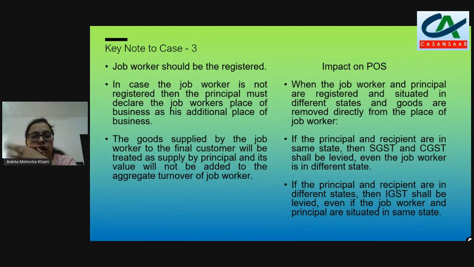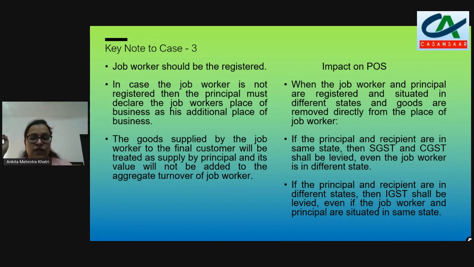Now when the job worker and the principal are registered and situated in different states, it is an interstate movement, and the goods are directly being supplied from the place of the job worker. The job worker or principal may be in the same state, maybe in a different state, that doesn't matter.